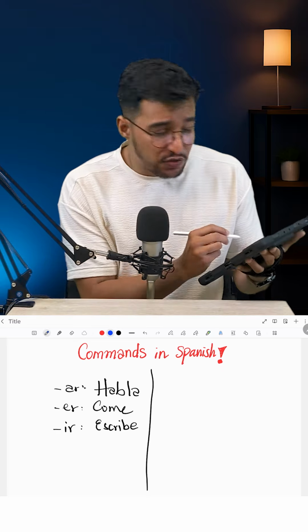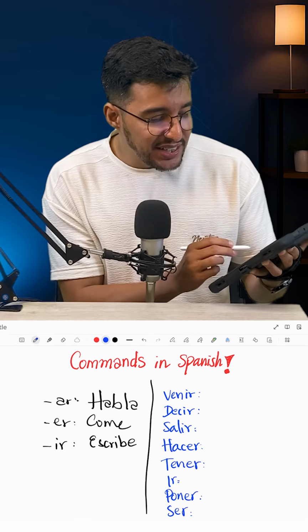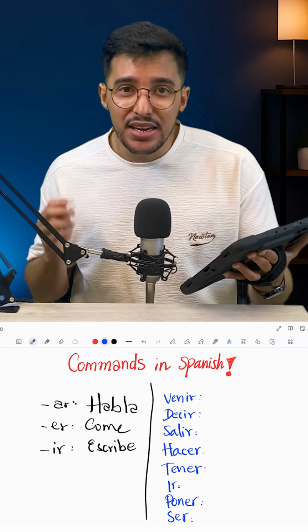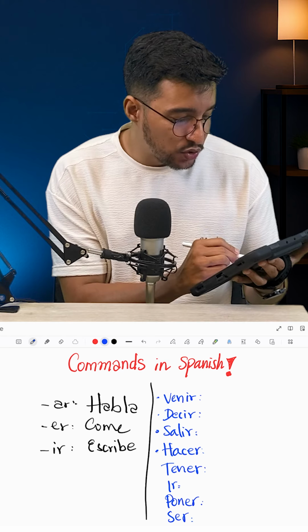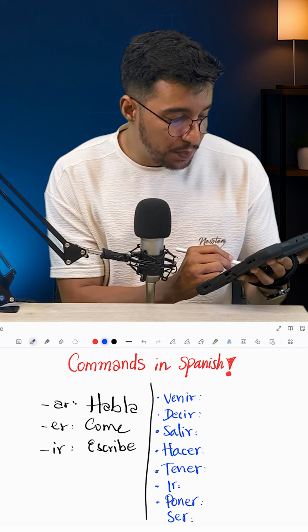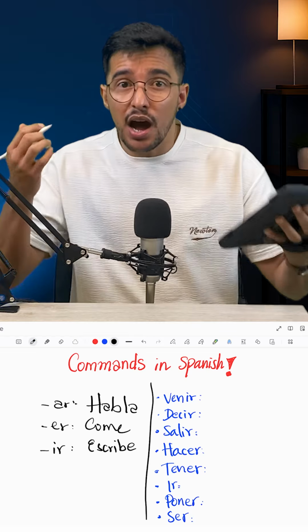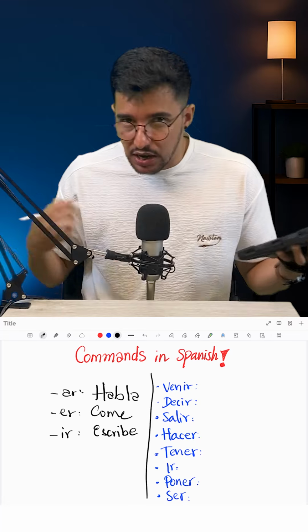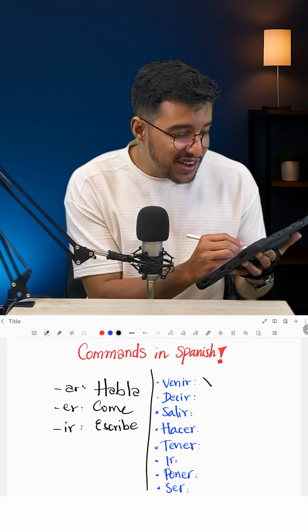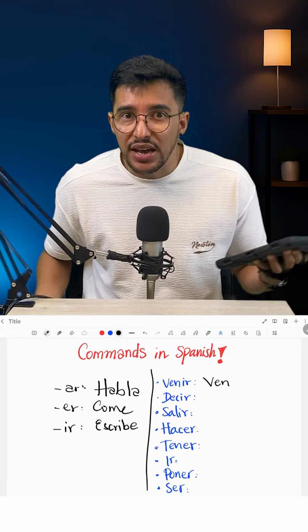And we're gonna find in these verbs venir, decir, salir, hacer, tener, ir, poner, y ser. To come, to say, to go out, to do, to have, to go, to put, and to be. When I wanna say come, it's gonna be only one syllable. It's not gonna be viene, which is the conjugation in present tense, but ven. If I wanna say come here, I would say ven aquí.